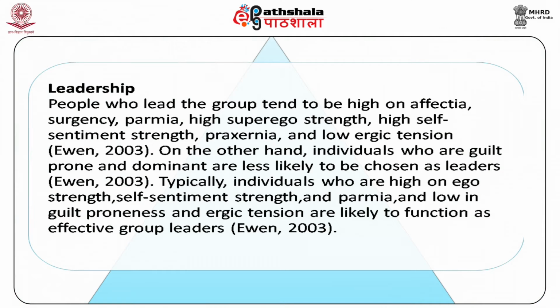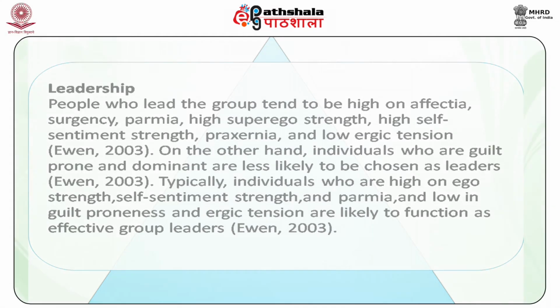People who lead the group tend to be high on affectia, surgency, parmia, high superego strength, high self-sentiment strength, praxernia, and low ergic tension. On the other hand, individuals who are guilt prone and dominant are less likely to be chosen as leaders. Typically, individuals who are high on ego strength, self-sentiment strength, and parmia and low in guilt proneness and ergic tension are likely to function as effective group leaders.